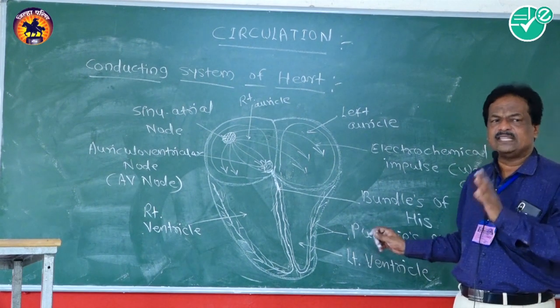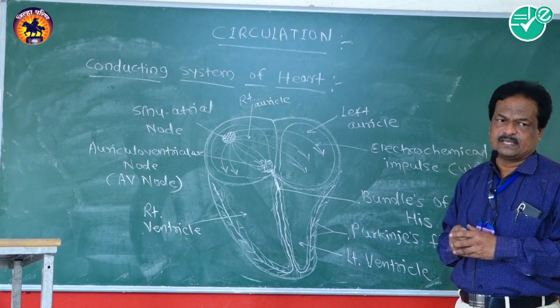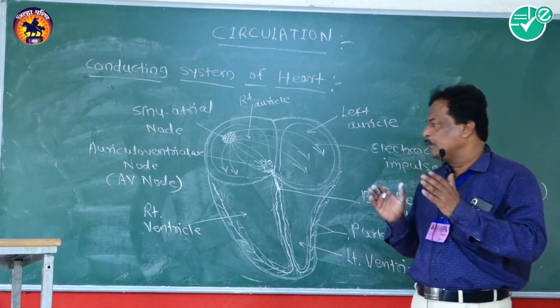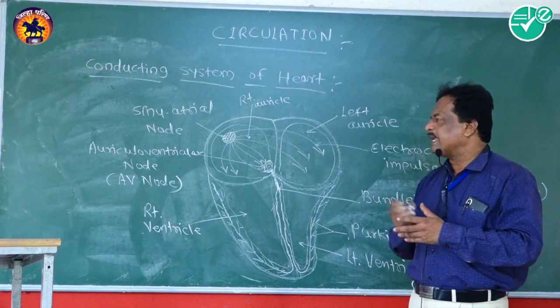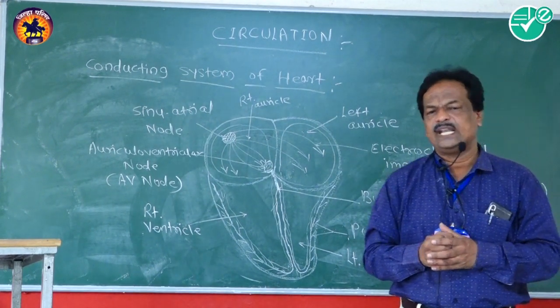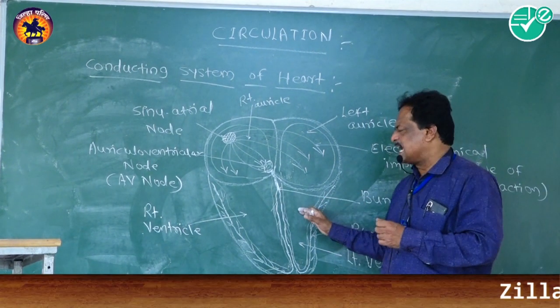Purkinje's fibers are nothing but the branches and rebranches of the bundle of His. With their help, the waves coming from the AV node are spread on the wall of the ventricular chamber in which cardiac muscles are present.